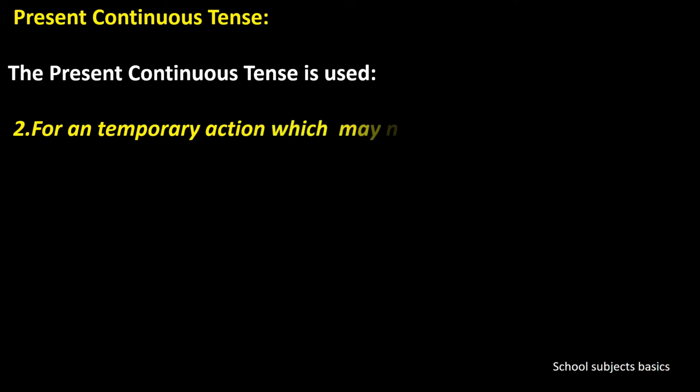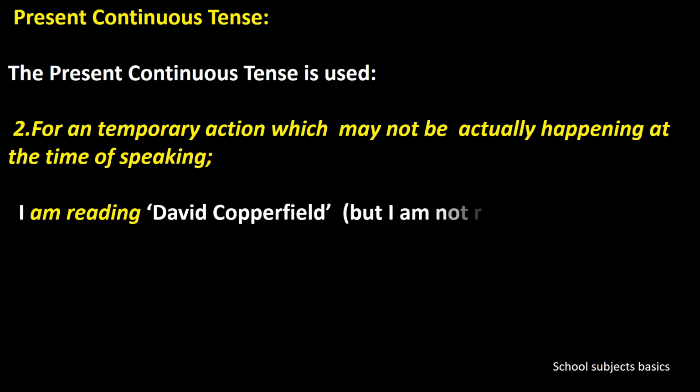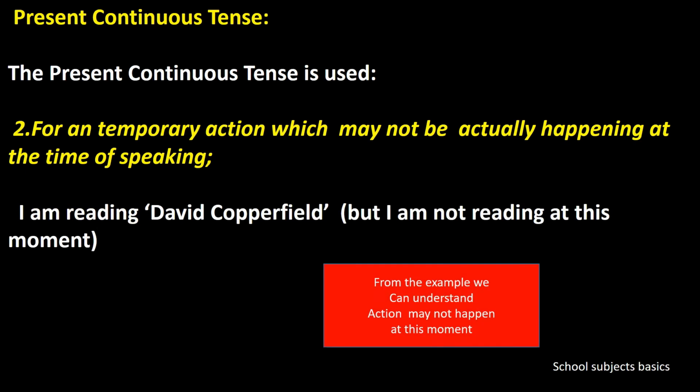Next, for a temporary action which may not be actually happening at the time of speaking. So from the sentence we can clearly understand that the action is not happening at the time of speaking. For example, I am reading David Copperfield. From the sentence we can understand that I am reading but not reading at this moment. So this sentence clearly gives an example that the action may not happen at this moment, that is at the time